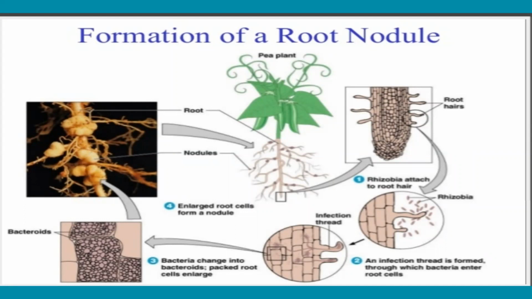The vascular tissue of the root sets up continuity with the newly differentiated vascular tissues of the nodule. Bacteroids contain the essential nitrogen-fixing enzyme. ATP is required for nitrogen fixation. As I told you, in the fourth diagram you can observe the enlarged root cells forming a nodule. All the bacterial cells are filled in one round knob-like structure.